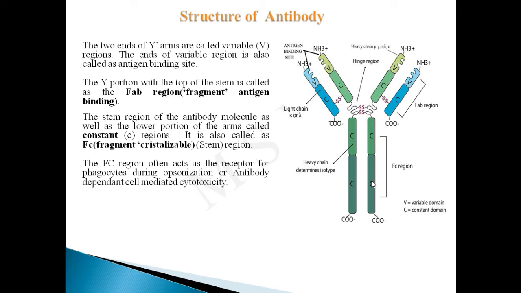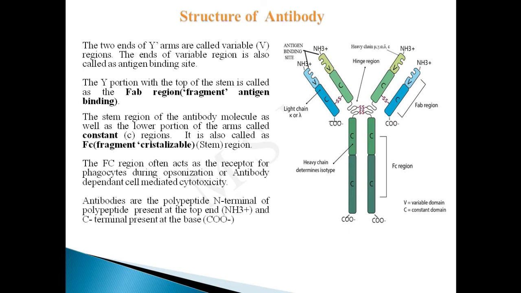This Fc region often acts as a receptor for phagocytes during opsonization or antibody dependent cell mediated cytotoxicity. Antibodies are polypeptides. The N terminal of the polypeptide is present at the top, NH3 positive, and the C terminal present at the base, COO negative.